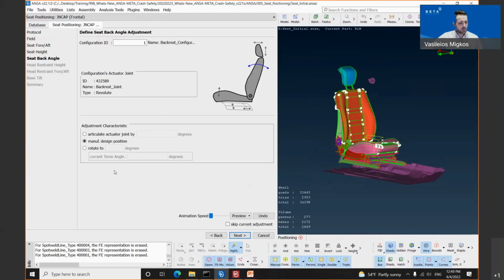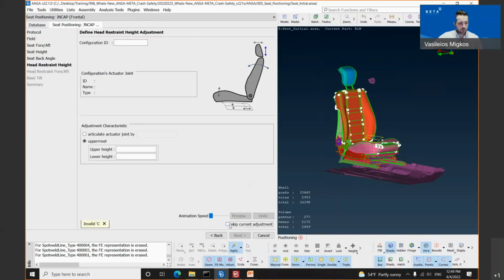And let's say that we will modify again the adjustment characteristics by selecting the articulate by the actuator joint and define for the backrest configuration a rotation of 20. We will not preview this movement and we will proceed with the next button. There are 3 other steps where we do not have a configuration to create. That's why there is an option skip current adjustment on the bottom of this seat positioning tool. Once the user clicks on this button, the next button gets activated in order to proceed.